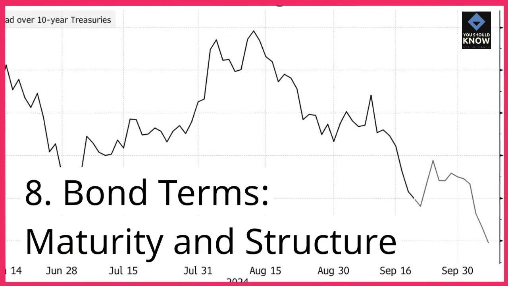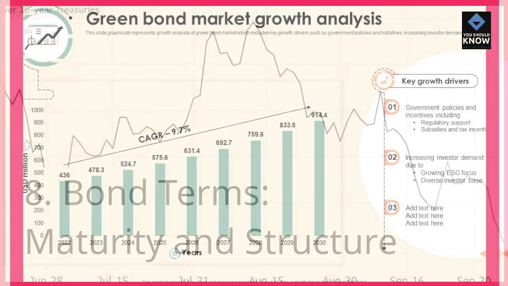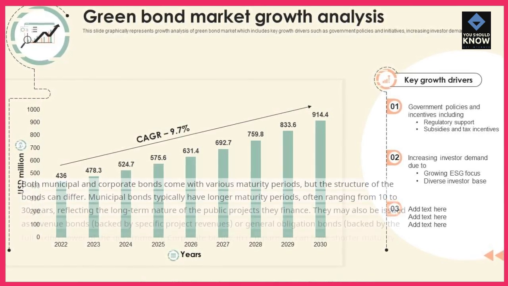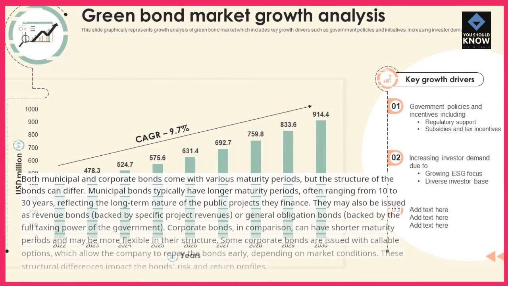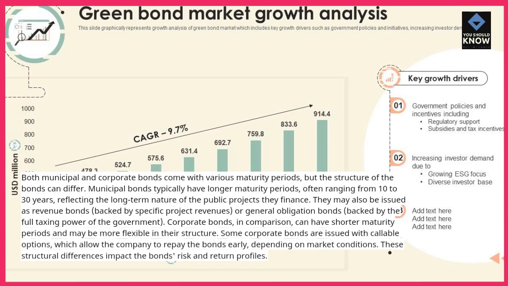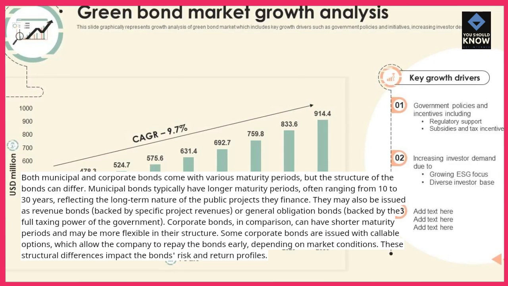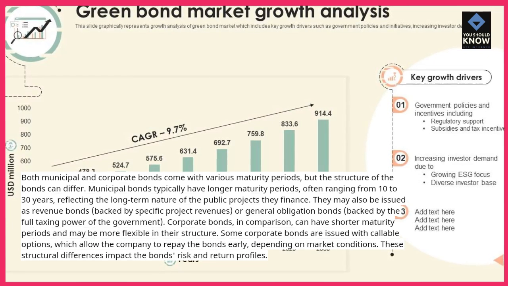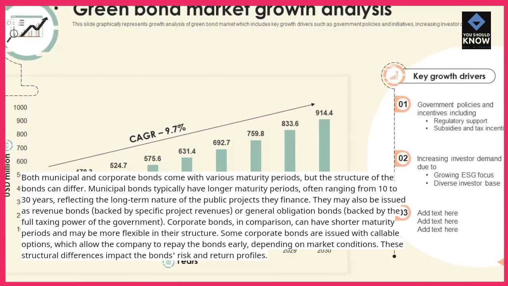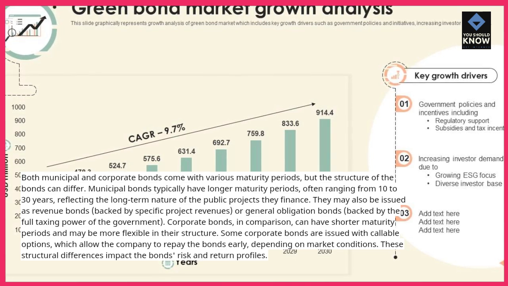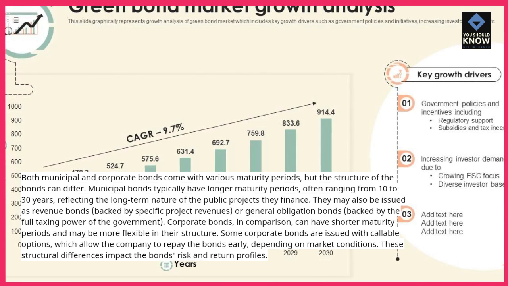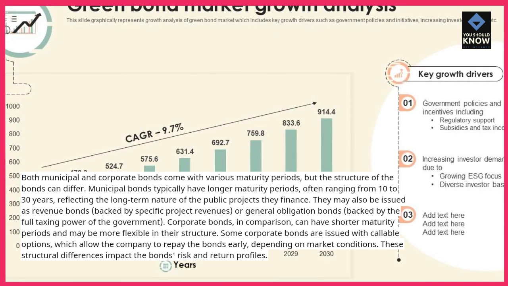8. Bond terms, maturity and structure. Both municipal and corporate bonds come with various maturity periods, but the structure of the bonds can differ. Municipal bonds typically have longer maturity periods, often ranging from 10 to 30 years, reflecting the long-term nature of the public projects they finance. They may also be issued as revenue bonds, backed by specific project revenues, or general obligation bonds, backed by the full taxing power of the government.